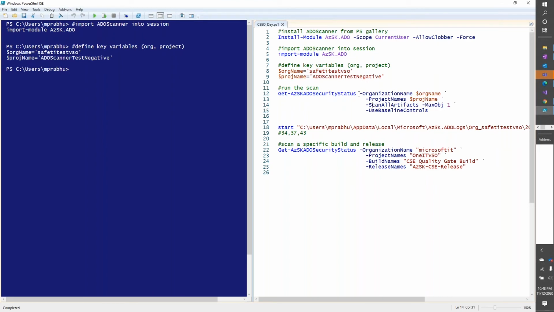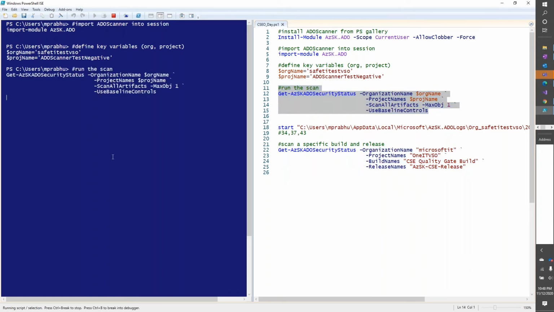And then this is the scan command, basically check my ADO security status. And here are some parameters that will help the scanner understand what exactly in my environment I am trying to check. This being a demo, I am just saying scan all types of artifacts, only one object of each type. But as you can see, many other variants of this command are possible, so you can fairly well slice and dice what you want to check. I will just kick this off.